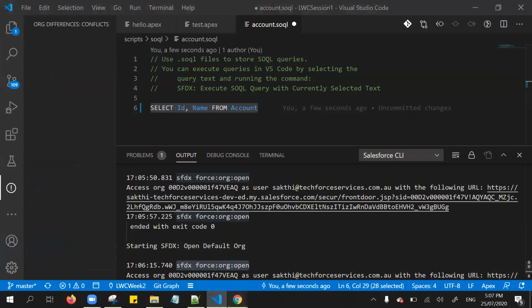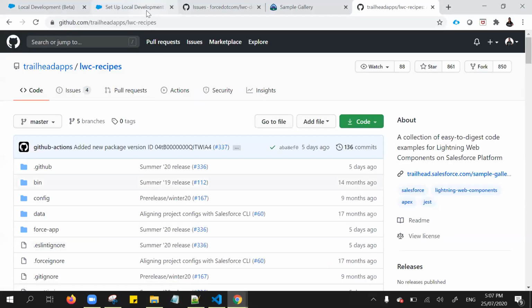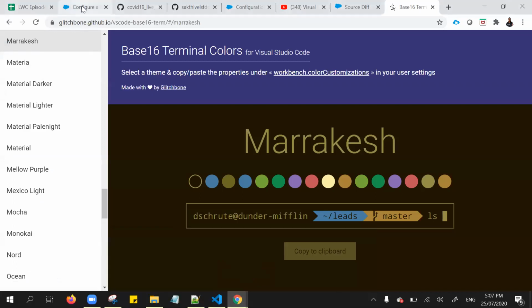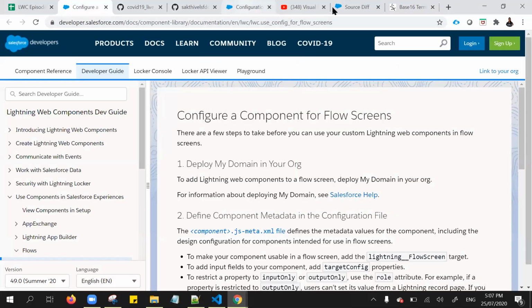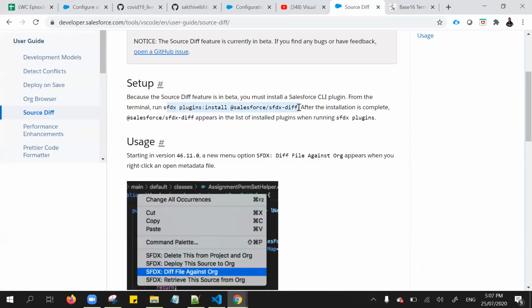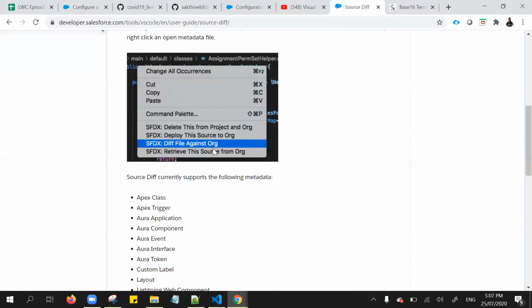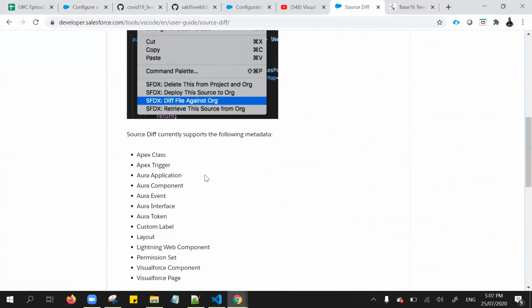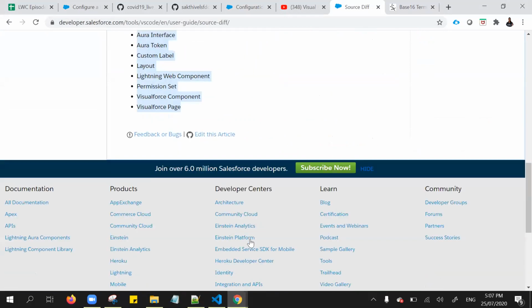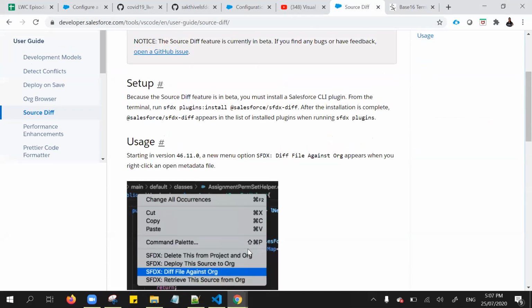So in order to achieve it, just like the local development server, we need to install a plugin called source tip. This is the plugin we need to install from the terminal. Once we install it, we can diff the file from your local project directory against your server. So currently these are the files supported. Okay, so that is one of the features also available.